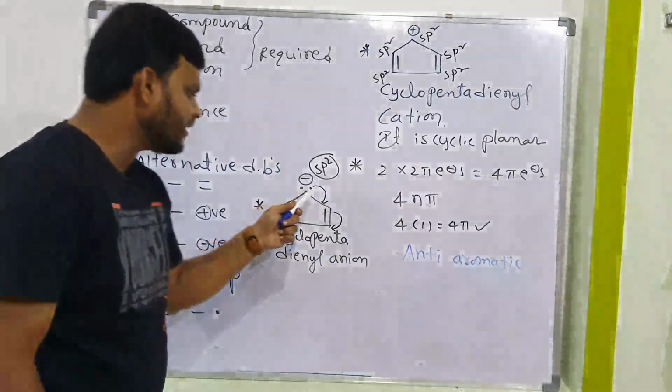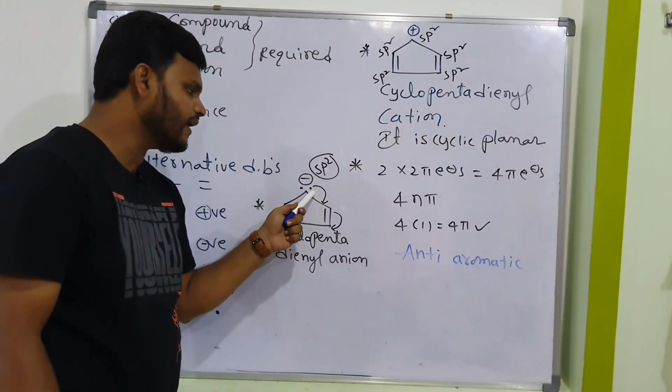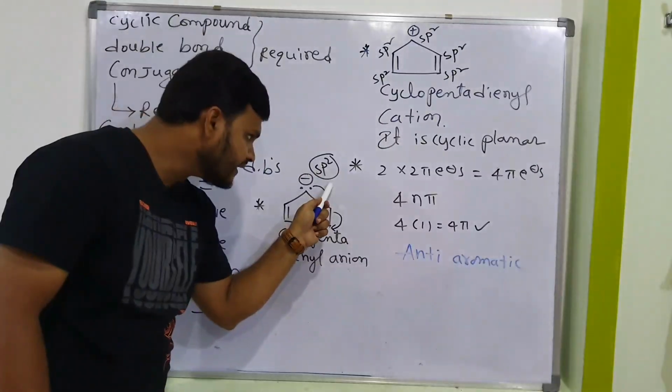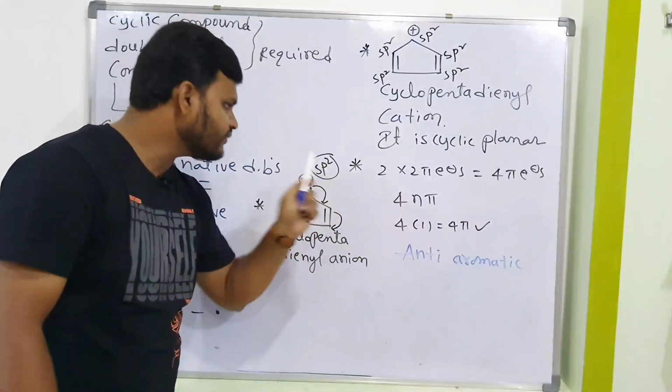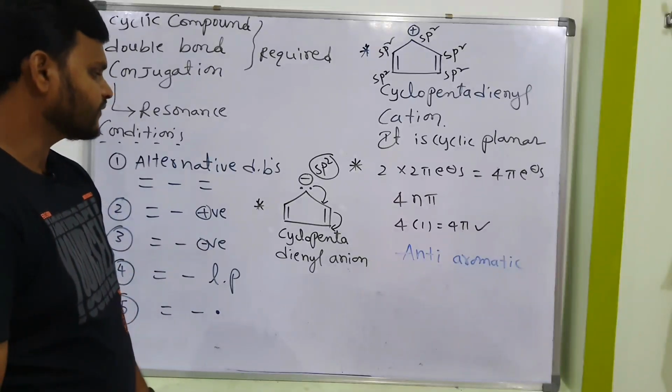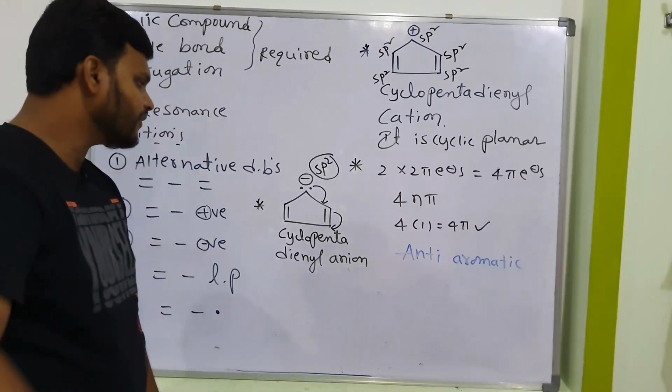Yeah, it is not a free lone pair. This lone pair is involved in resonance. Because of that reason, this carbon doesn't get sp3 hybridization. It gets sp2 hybridization. Okay, anyhow, conjugation is possible. Last and final, one more important point.